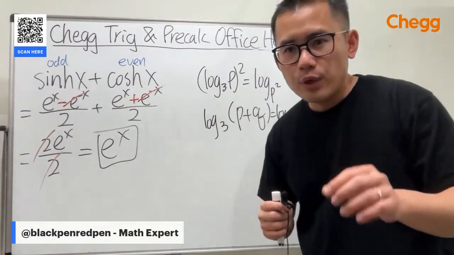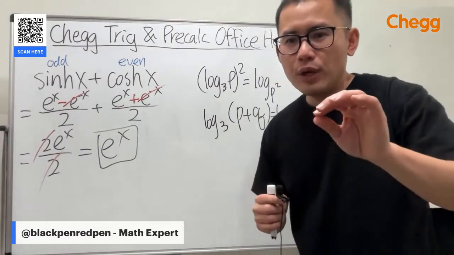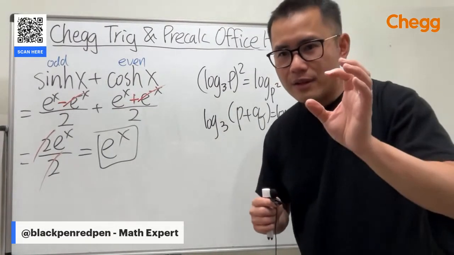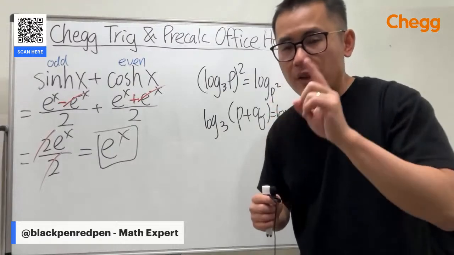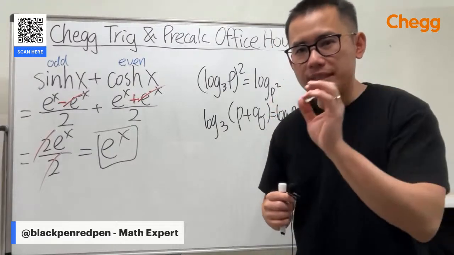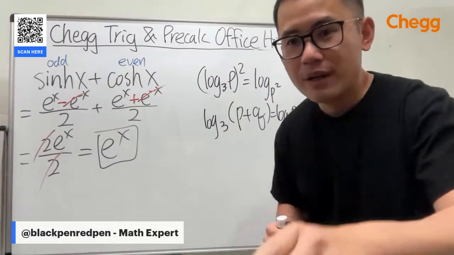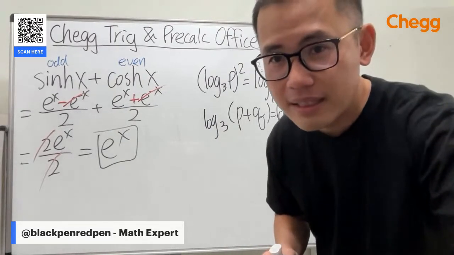Jason, to answer your question real quick, yes, whenever you have sine squared of whatever plus cosine squared of whatever, that will always be equal to 1, as long as the insides are the same. So for your question, yes, it's just like that.